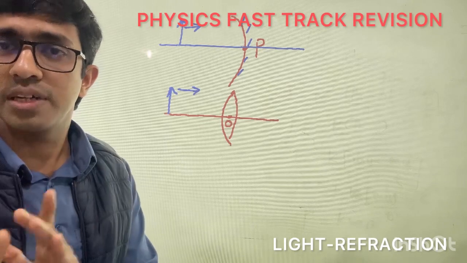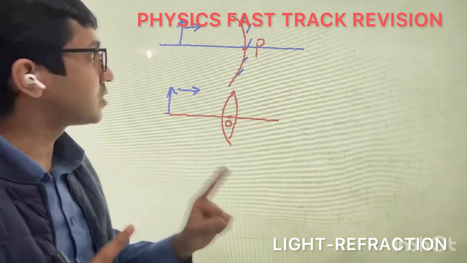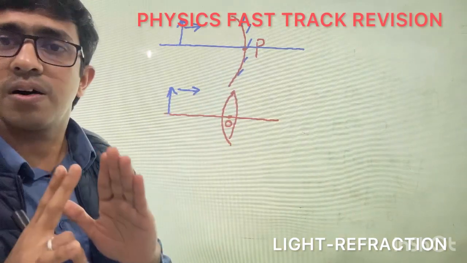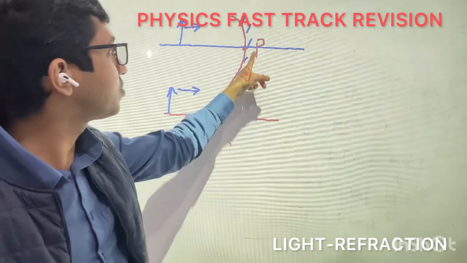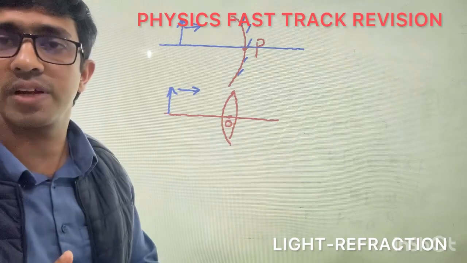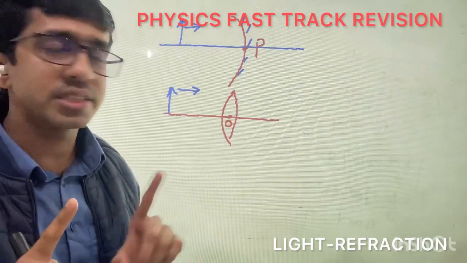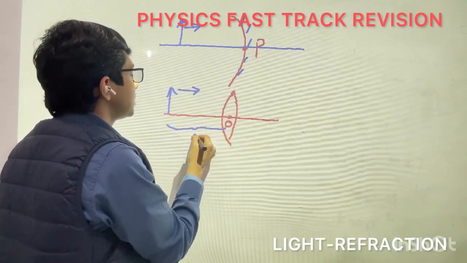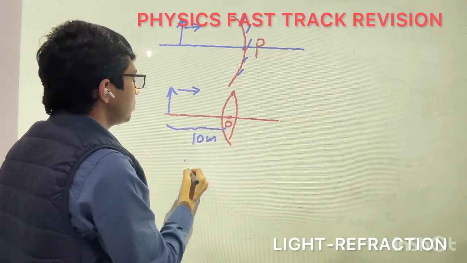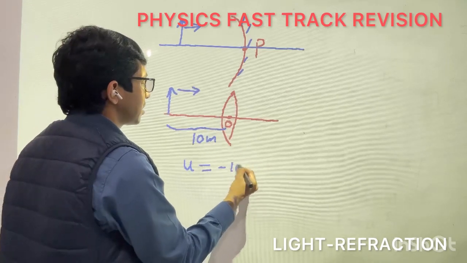Next, since the object is placed on the left side, all the distances are measured from the origin: from the pole in the case of a mirror and from the optic center in the case of a lens. Suppose an object is placed 10 cm away from the lens. Then the u value we should take is minus 10.